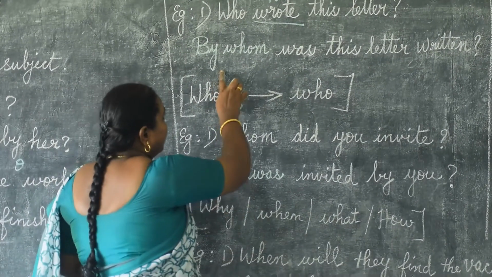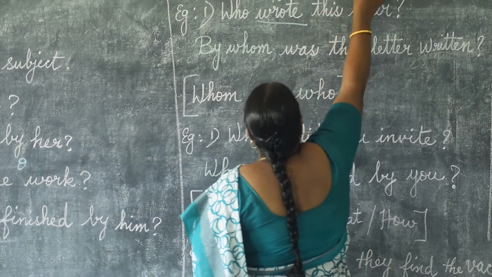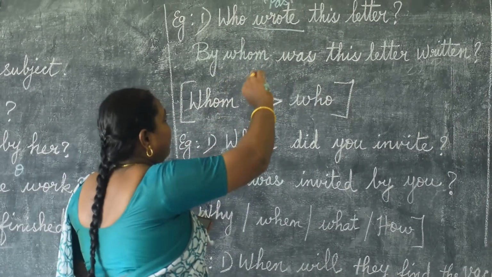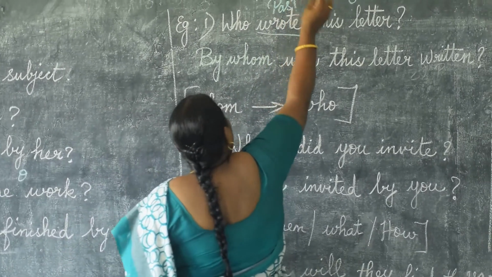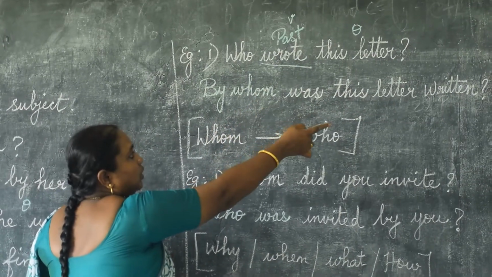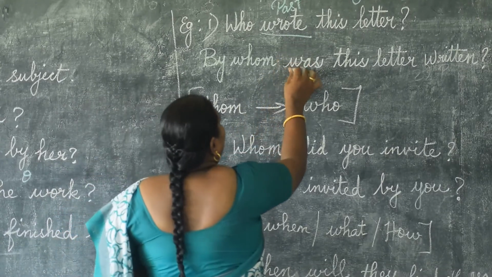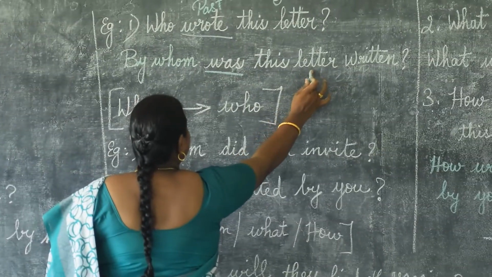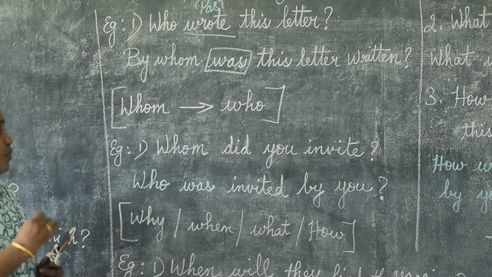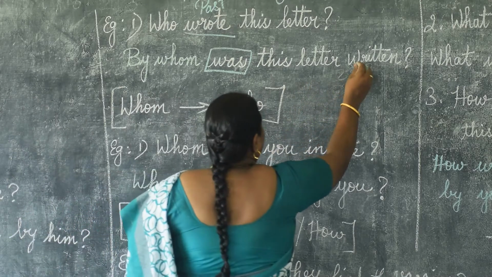So okay, by whom? This is the object. Who wrote this letter? Here we can't see a subject. Who is the subject here itself? Only verb and object are there. Who changes into by whom. So the object as usual should be there. This letter is singular, so I am taking was. By whom was this letter written?